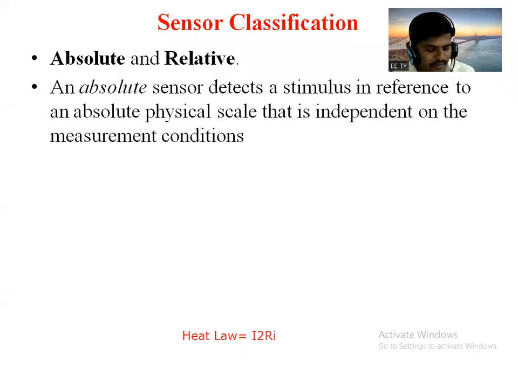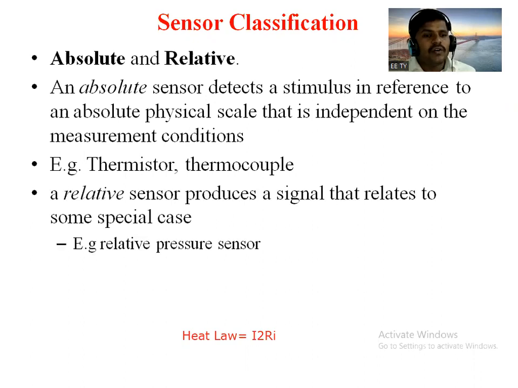Whereas the relative type of sensor produces a signal that relates to some special case. See the difference between absolute and relative.